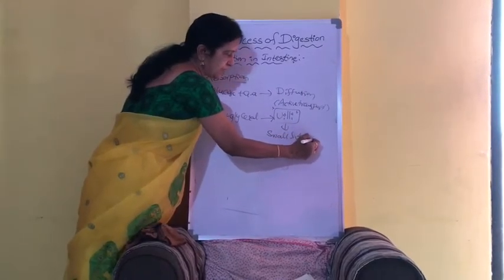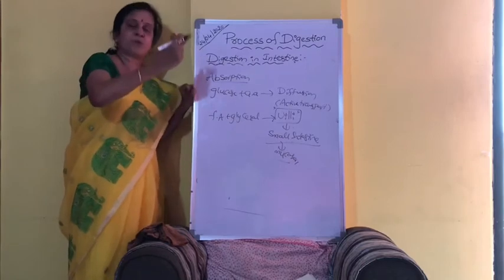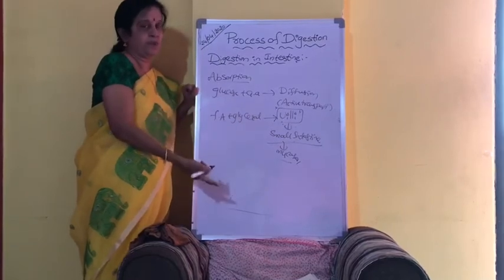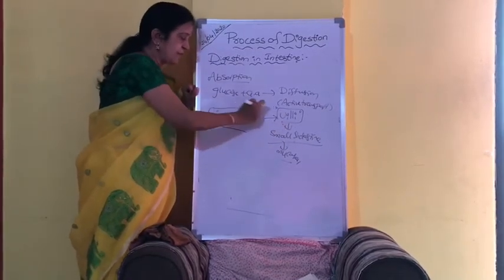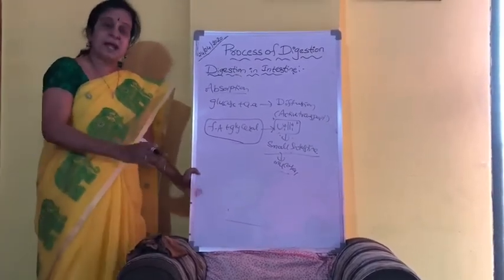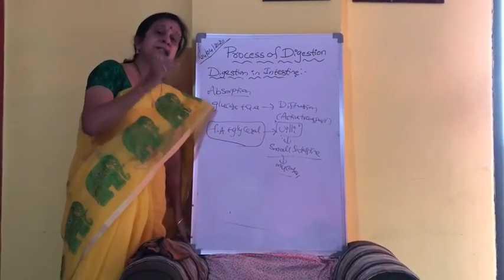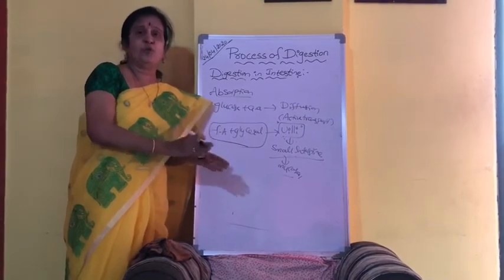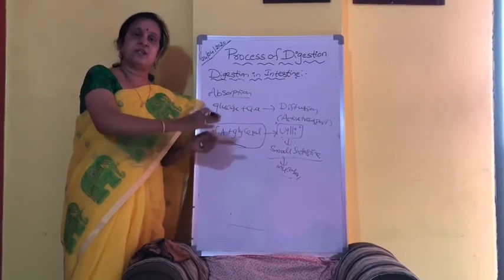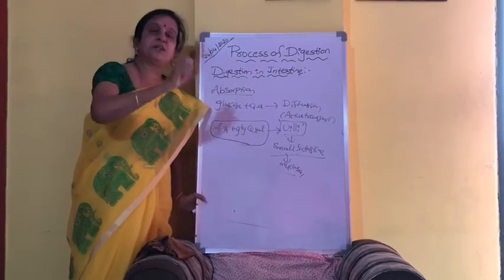So in the small intestine, the innermost mucosa layer shows some finger-like projections called villi, which increase the surface area of absorption. So these villi will absorb the fatty acids and glycerol, and thus the absorption also will be finished. Then the undigested food in the rabbit still will have some useful essential vitamins and cellulose, which is digested in the cecum. So that cellulose part and some vitamins will still be left over in the fecal matter.